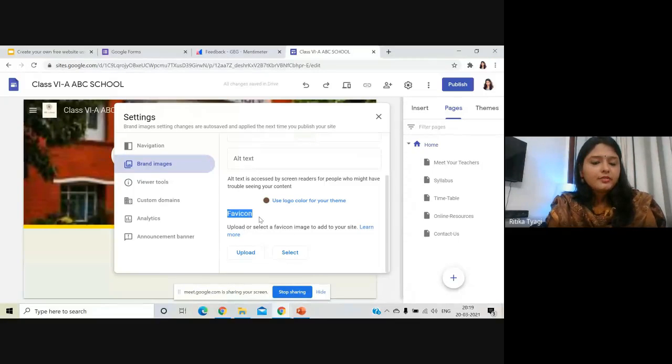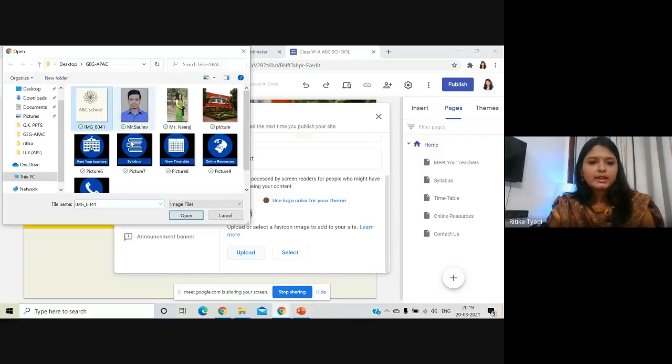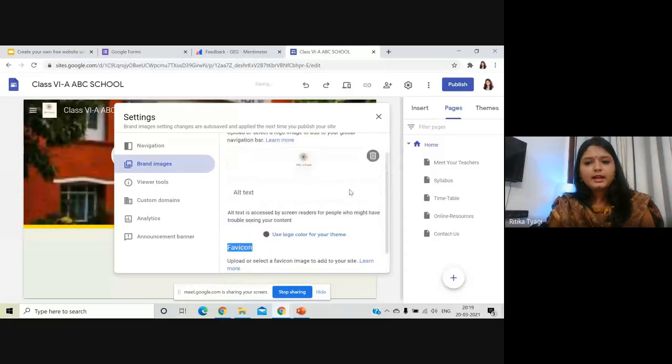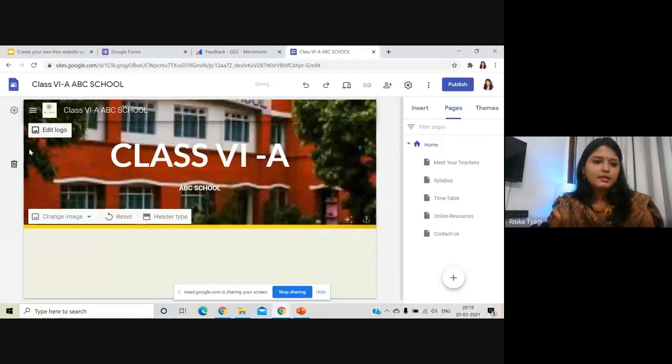Now there's a word called favicon. Favicon means that do you want your logo to be at the side of your website? For example, if you look here, Google site has a logo, then this Mentimeter has a logo, Forms has a logo over here. If you want that your website should also have a logo on the top, then you can upload the logo again as a favicon and it's done. Now can you see I have a logo next to the name of my website? So this is done.